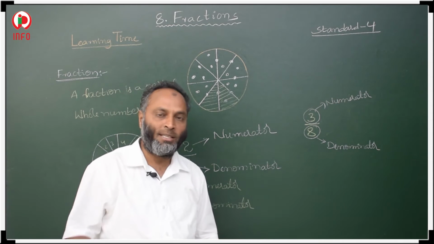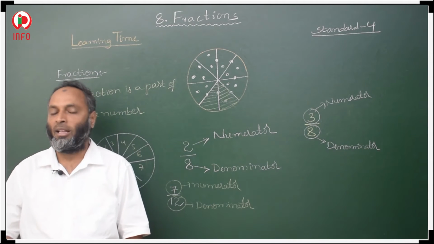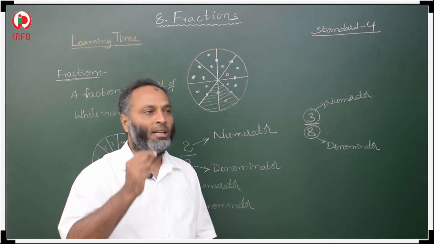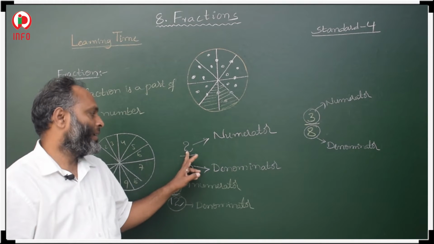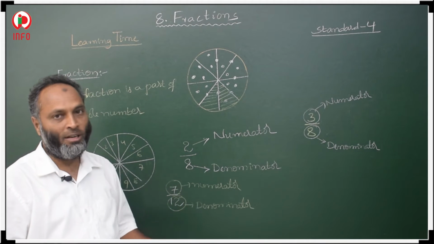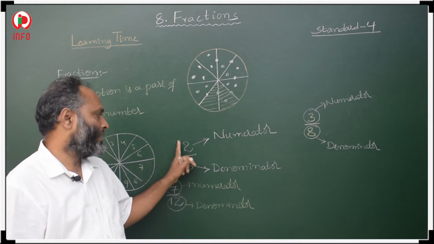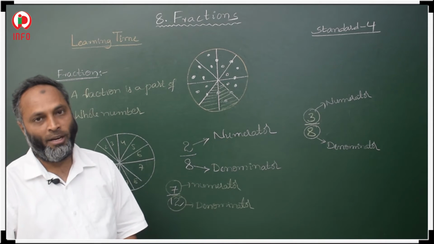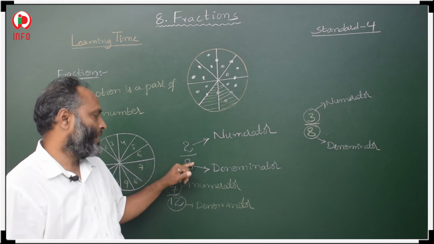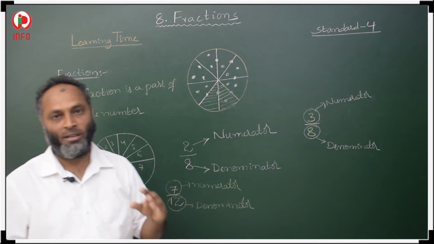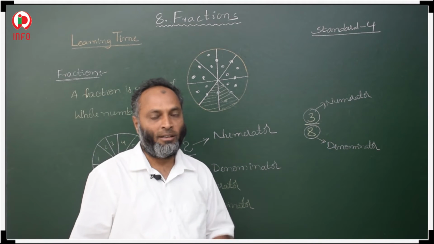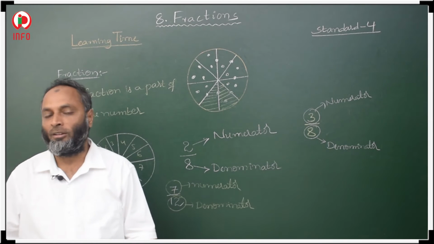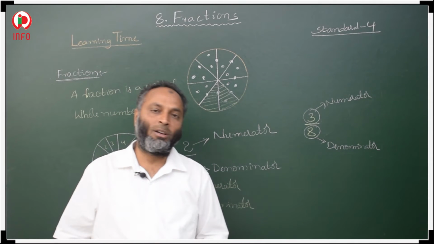Okay, this is the definition of a fraction, and after that, how to represent a fraction, and what the upper number is called and what the lower number is called. The upside number is called the numerator, and the downward number is called the denominator. So the terms in a fraction are numerator and denominator. Okay, so this is about fractions.